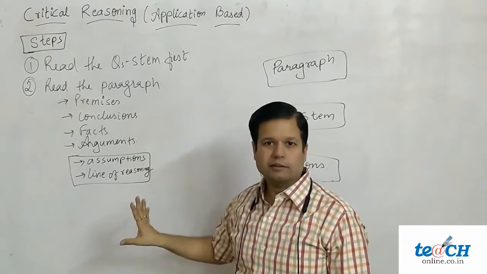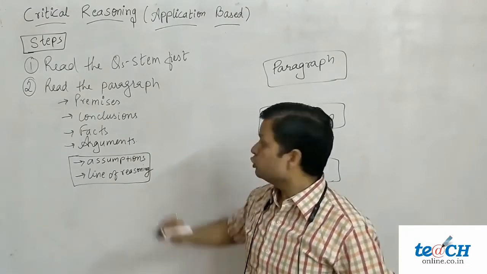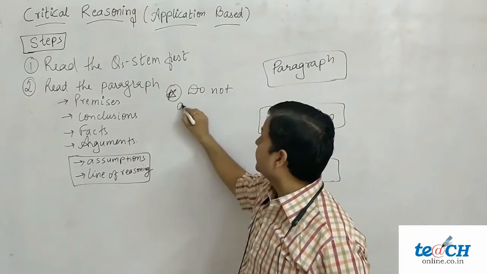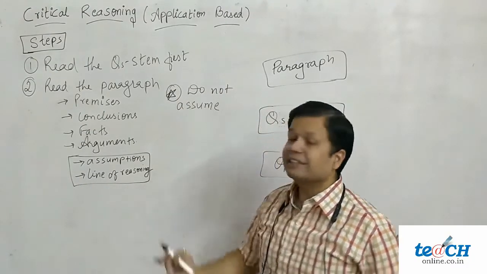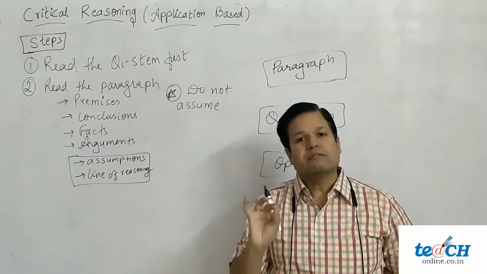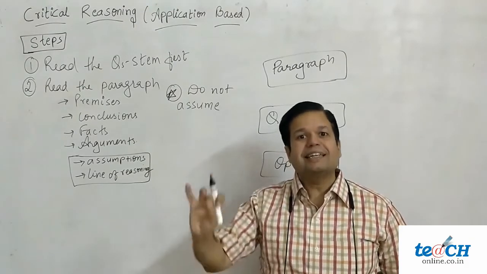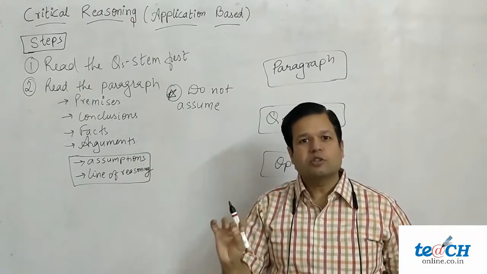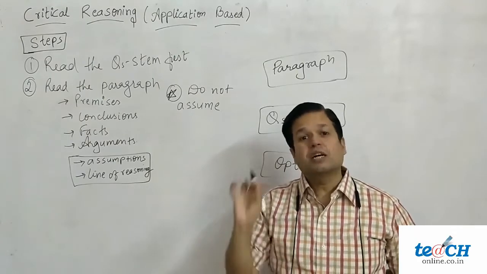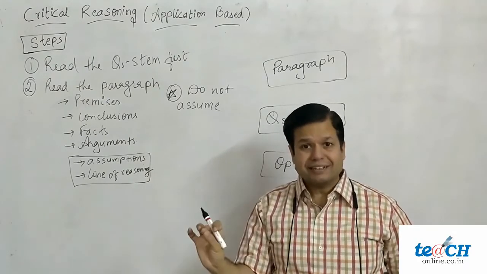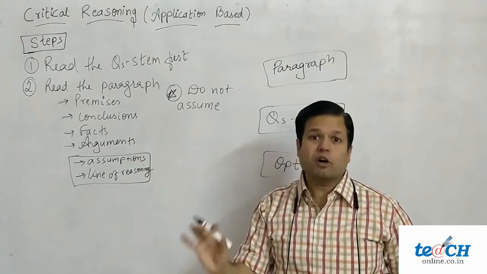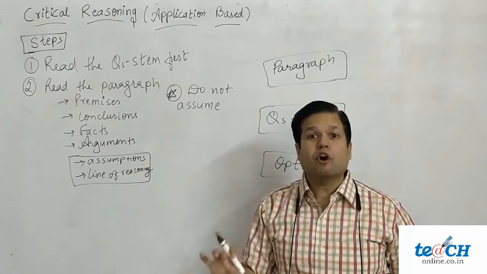So let's move on. Also, while reading the paragraph, remember two more things. Number one, do not assume anything. That is, whatever is given is given. Do not assume from your side that this is also given. So if author has said flood was there in a village, don't assume that it is also there in neighboring villages. So don't assume anything from your side. If author has said many of them suffered from malaria, so author has said many. He has not said all. So don't assume all people have suffered from malaria. So don't assume anything from your side.